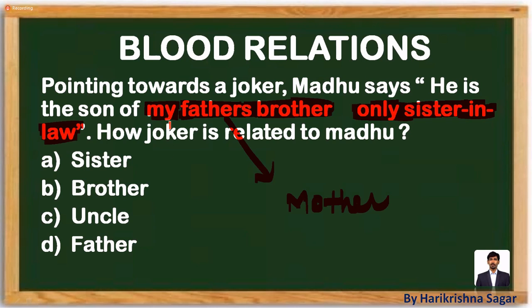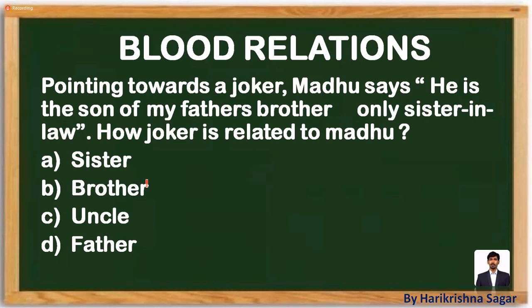Now the question you can just read. Madhu says he is a son of my mother. How is that person related to Madhu? Madhu's mother's son means he will be acting like a brother. You can mark your answer choice as option B. That's how the question is.